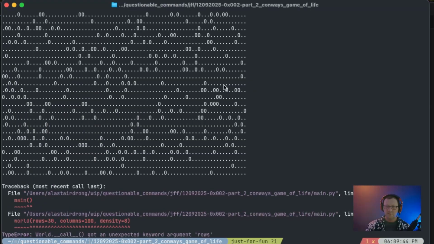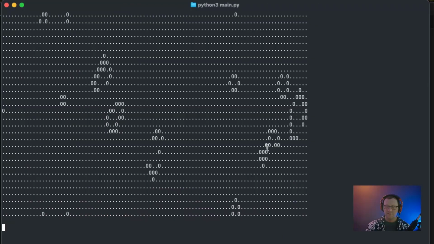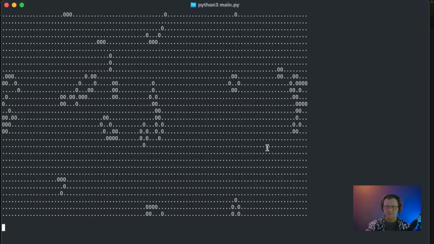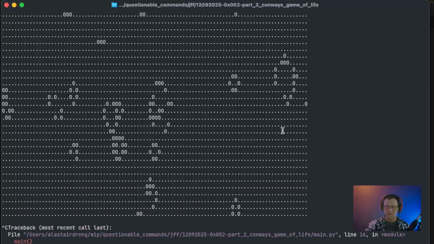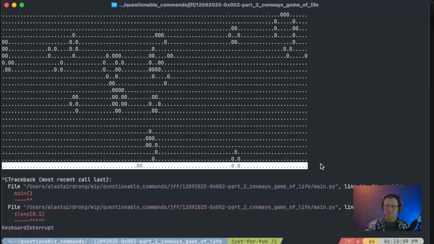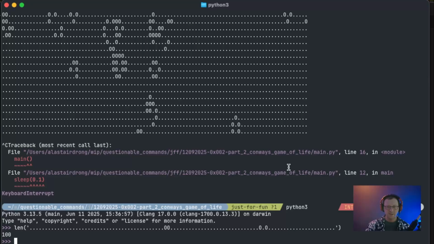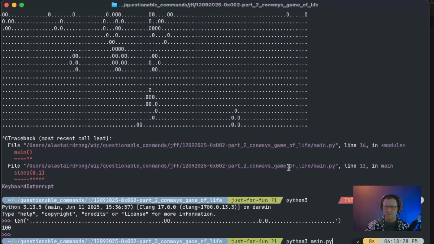Go ahead and run that. And this is why we test. Got an unexpected keyword argument rows. That's because I'm sticking it in the wrong place. There we go. Now, is this actually wider? I don't think it is. Easy thing to do is grab this, and we'll do the length of the string that is that row. Oh, it is 100. Okay, so my eyes are just broken. So let's go ahead and let it run.